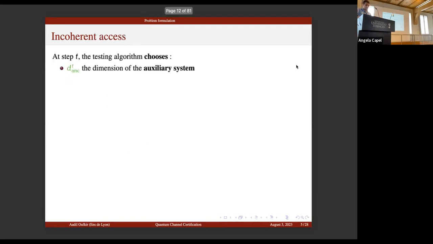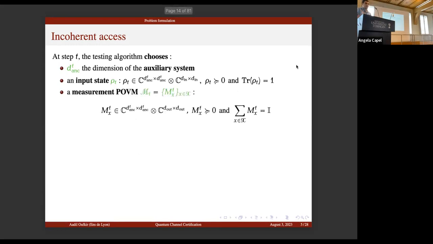First, for the access model, we focus only on the incoherent access, which means that only one black box quantum channel can be used before a measurement. Concretely here, at each step t, the test algorithm chooses the dimension of the auxiliary system, then the input state and a measurement POVM of dimension d-in times d-out.